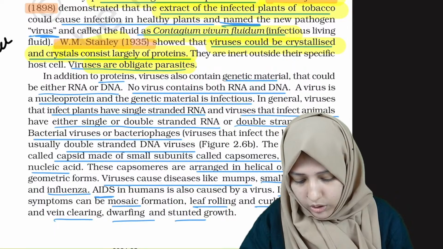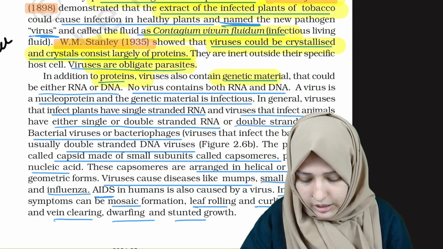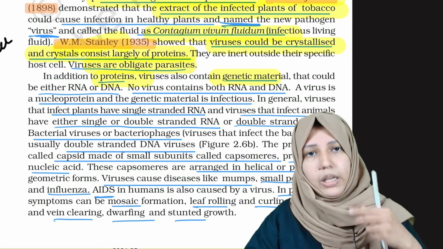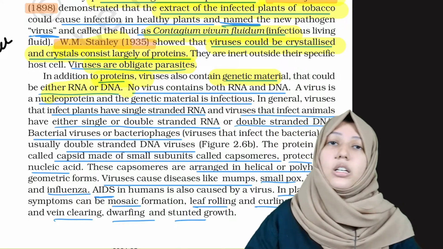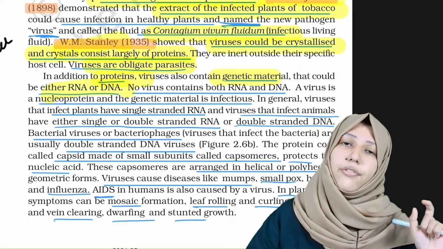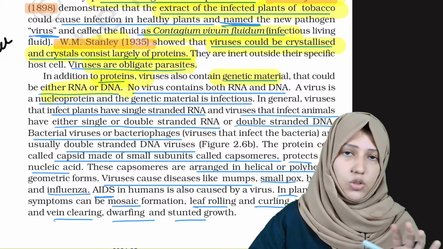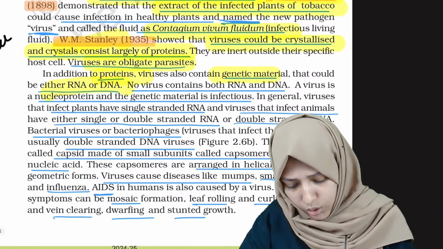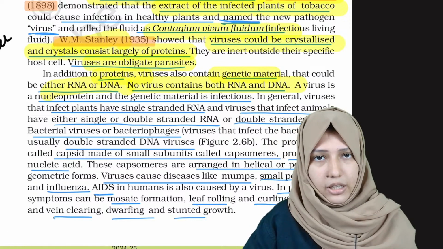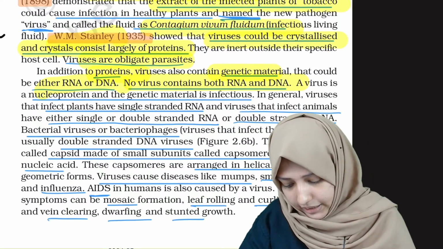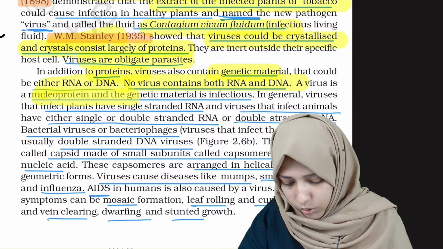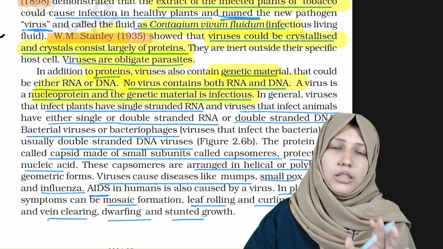In addition to proteins, they also have genetic material, which could be either RNA or DNA. There is a PYQ here: the infectious structure of the virus is its genetic material, the RNA, not the protein. No virus has both RNA and DNA. The virus is a nucleoprotein and the genetic material is the infectious part.